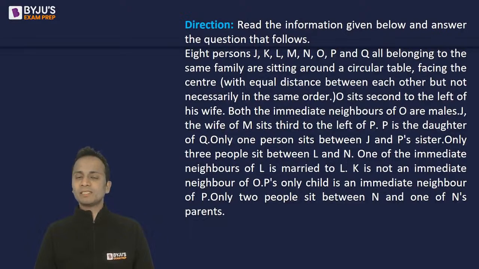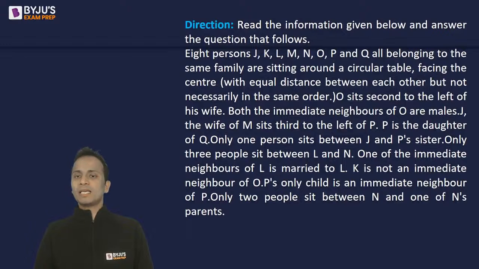Only three people sit between L and N. One of the immediate neighbors of L is married to L. So basically L is sitting with the spouse. I don't know the gender of L. So if L is male, L is sitting with his wife. If L is female, she is sitting with her husband. So one of the immediate neighbors of L is married to L.